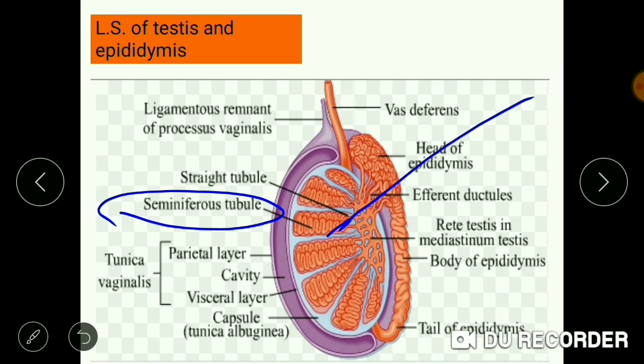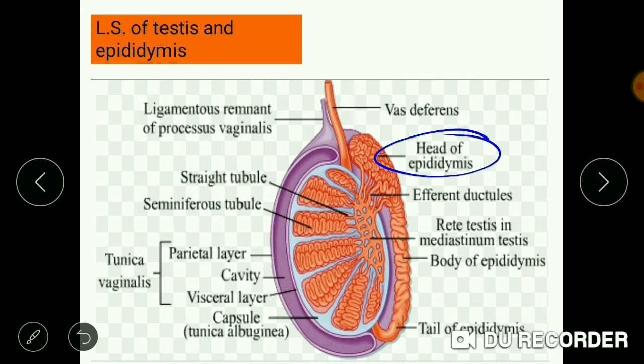Now we'll move on to how these sperms, which are formed in large quantity, are carried. The sperms produced by the seminiferous tubules are carried to the rete testis, and the rete testis carries them to the vas efferentia. Vas efferentia carries them to the epididymis.